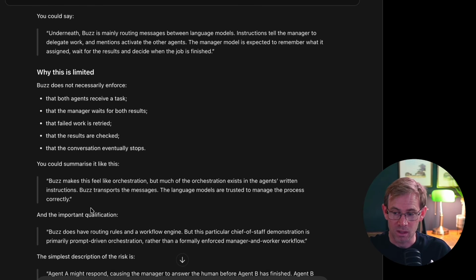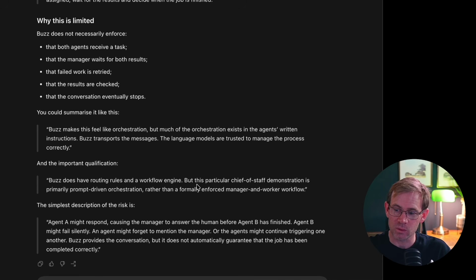For a very simple orchestration where you've just got an orchestrator delegating work to some sub-agents and then getting the work returned according to the human, the orchestration will probably work. But once you build very complex orchestration patterns, it is highly likely that it will break down and won't work as expected. See, Buzz does have routing rules and a workflow engine, but this particular chief of staff demonstration is primarily prompt-driven orchestration rather than formally enforced manager and worker workflow by Buzz itself.